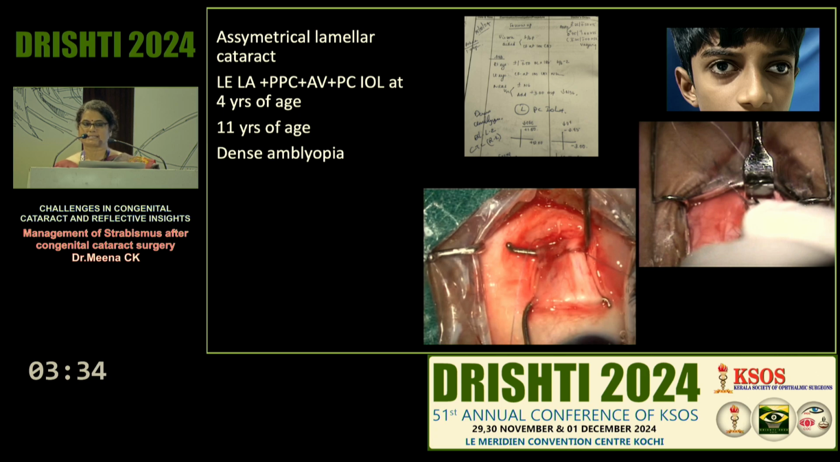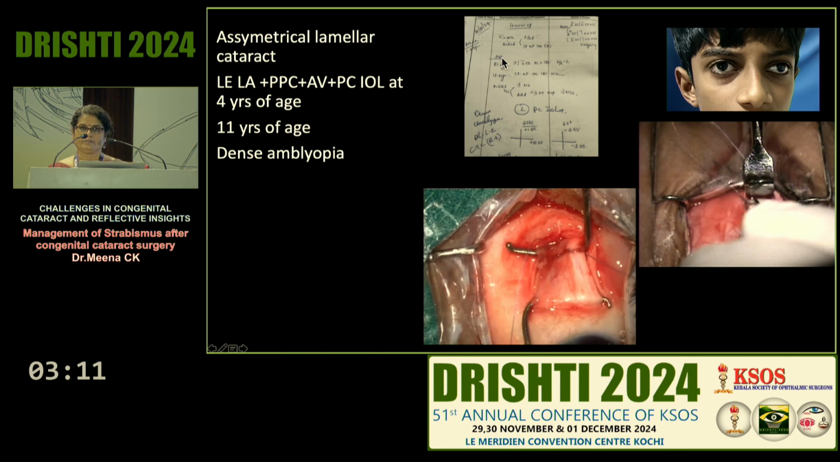Now coming to this case, which was an asymmetrical lamellar cataract. He came at 4 years of age and he had dense cataract in the left eye with very poor vision, and we had operated in the left eye for lens aspiration, primary posterior capsulotomy and an IOL at 4 years of age. The right eye also had lamellar cataract, but the center was clear and his vision was 6/6 in the right eye, here you can see.